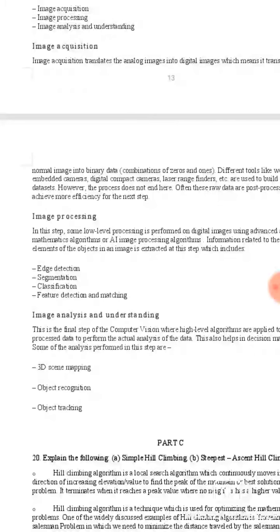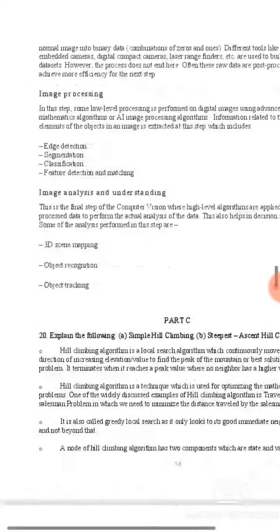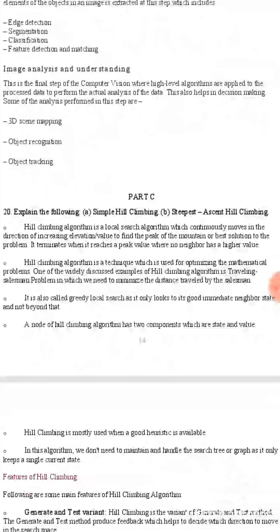Image processing: edge detection, segmentation, classification, feature detection and matching. Image analysis and understanding: 3D scene mapping, object recognition, object tracking. Part C: explain the following. Simple hill climbing, steepest ascent hill climbing.